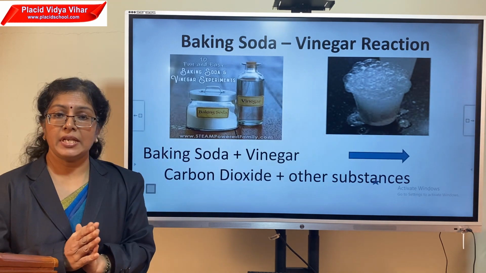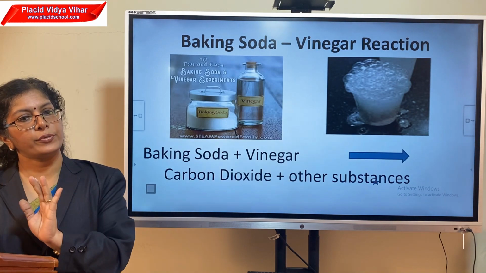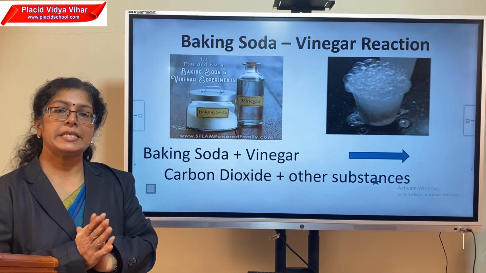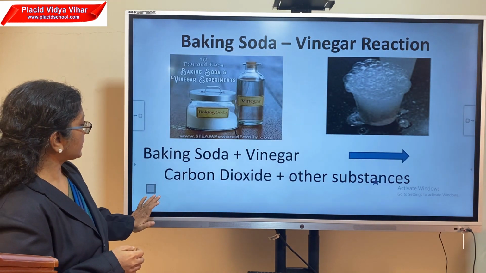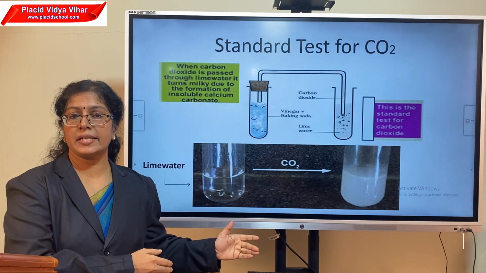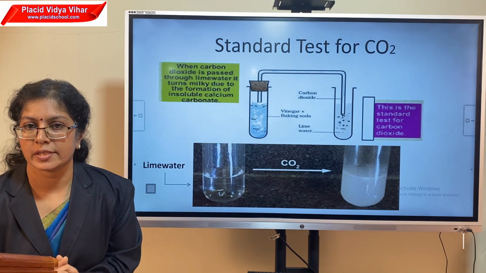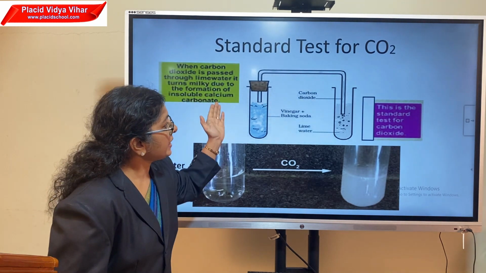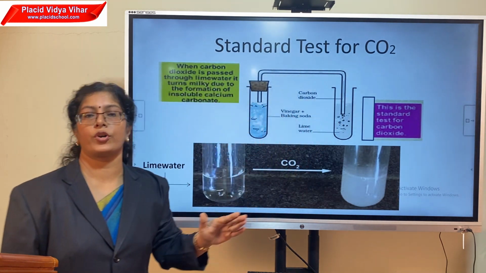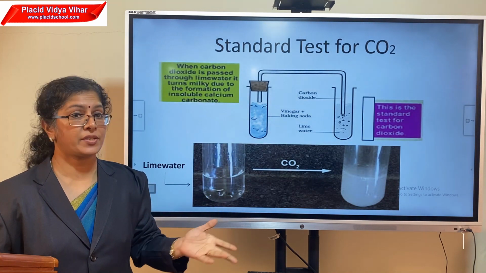And early when we learned about the characteristics of chemical reaction, we had learned that if one or more new substance is formed after a change, that also may come under chemical change category. Next, what we are going to do is, we are confirming this gas is carbon dioxide and nothing else. So for that, we are doing an experiment. We are directing this carbon dioxide gas to some solution called lime water. Listen, it is lime water, not lemon juice, which is familiar to you.